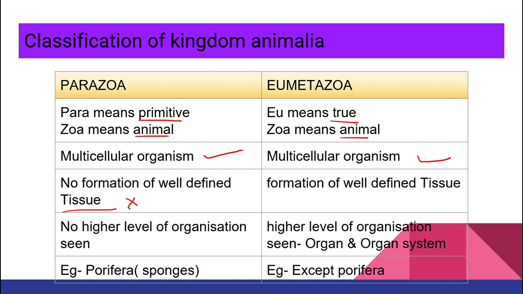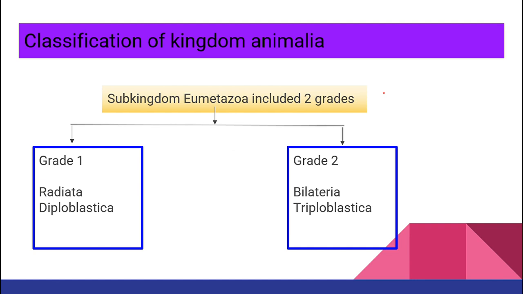Is there formation of any tissue? In Parazoa there won't be any formation of tissue. What about Eumetazoa? There will be the formation of tissue over here. No higher level of organization in Parazoa. If cells are not going to aggregate to form tissue, obviously you are not going to see organ or organ system. But here tissue is going to form, and this tissue is going to combine together to form your organ and organ system. So you will see a high level of organization over here, but you won't see it in Parazoa. Example is your Porifera, sponges, and except Porifera, all the animal kingdom will come under Eumetazoa.